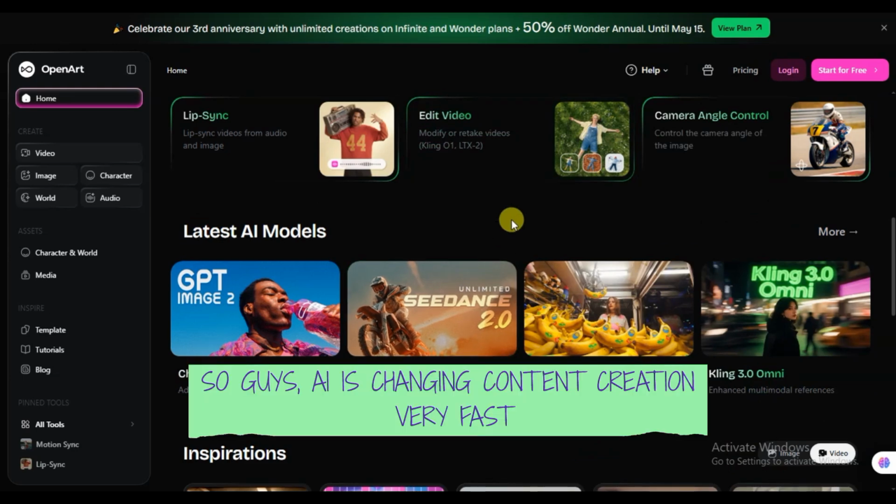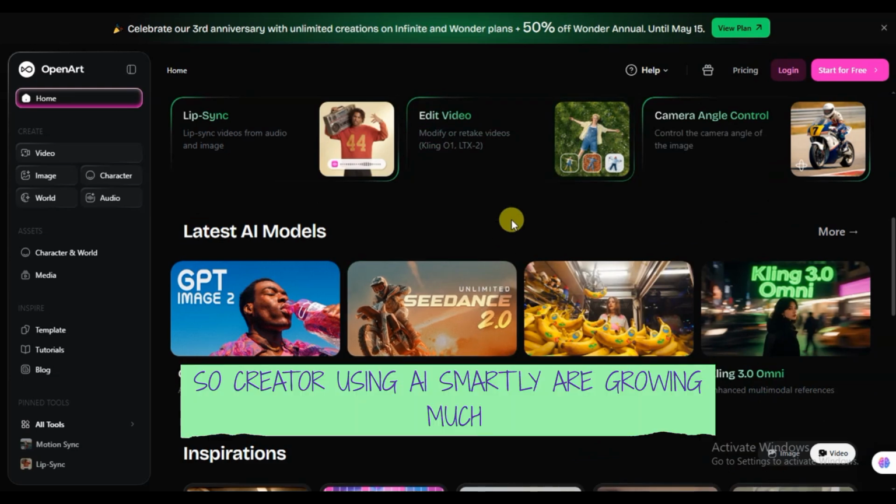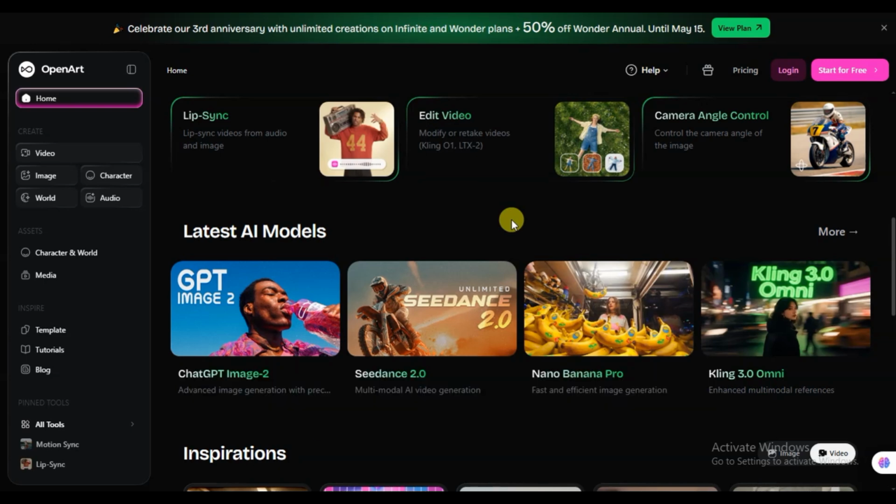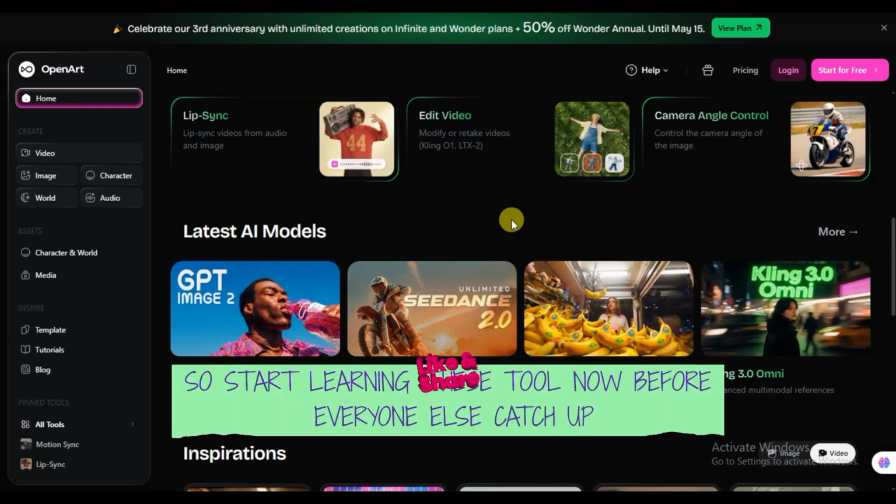So guys, AI is changing content creation very fast. Creators using AI smartly are growing much faster than before. So start learning these tools now before everyone else catches up.